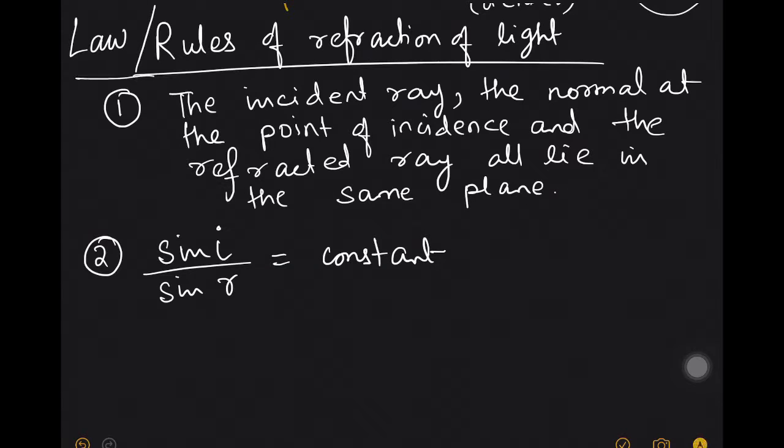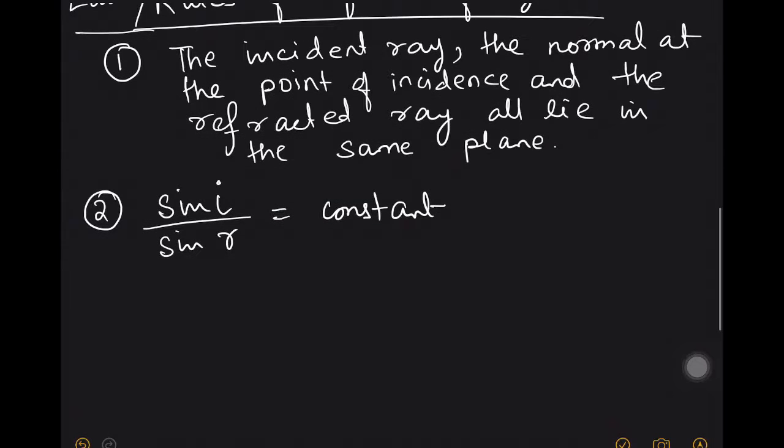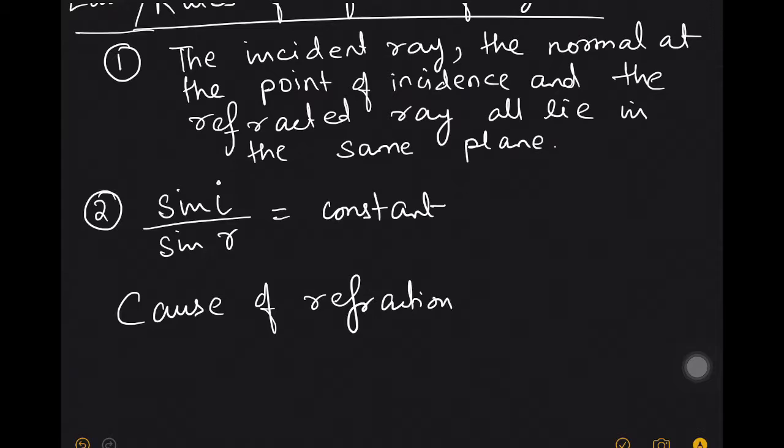Now you must be thinking, what is the cause behind refraction of light? Just now we spoke about refraction. Why does refraction of light take place? Why does a light ray bend when it moves from one medium to another?